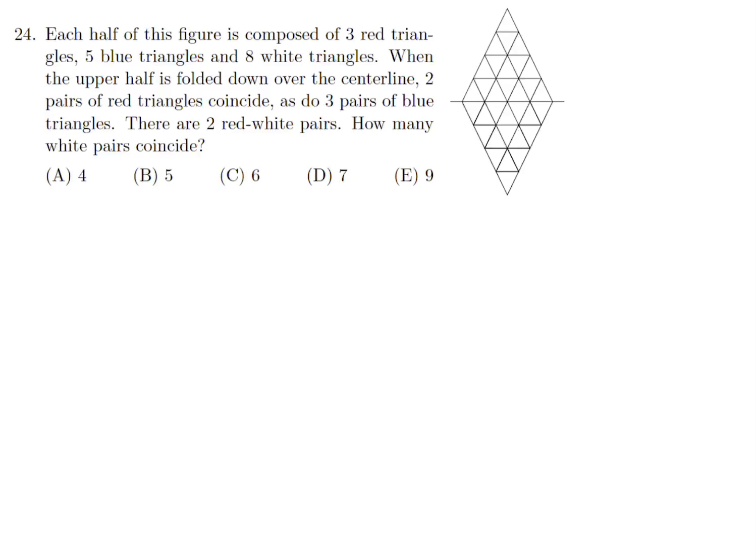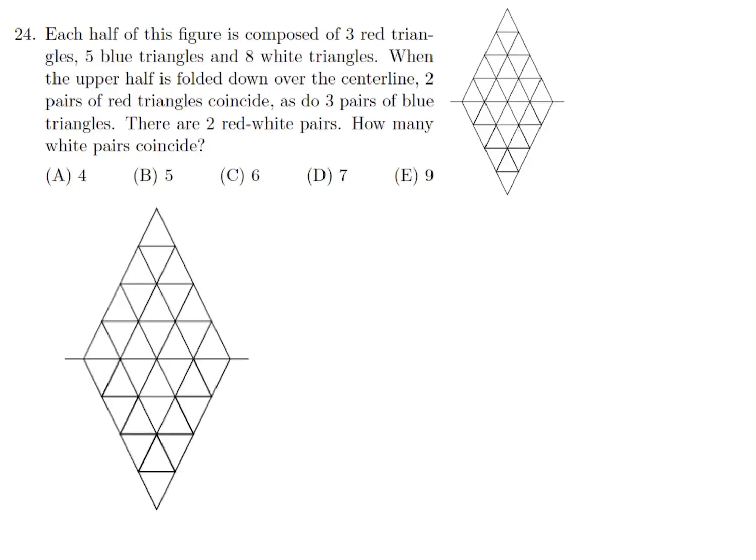Each half of this figure is composed of 3 red triangles, 5 blue triangles, and 8 white triangles. When the upper half is folded down over the center line, 2 pairs of red triangles coincide, as do 3 pairs of blue triangles. There are 2 red-white pairs. How many white pairs coincide?